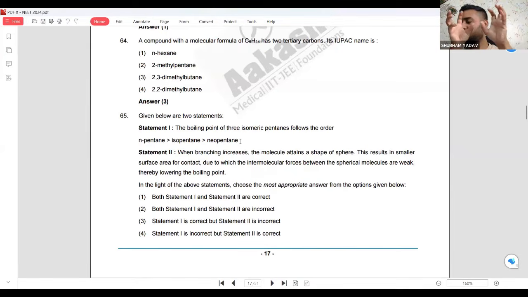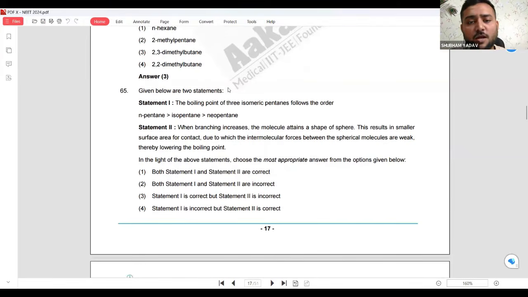Gases have spherical shapes, right? That is the reason they easily become gas. They will not be able to attach to each other. So it is neopentane. Now, this is a statement question. Statement 1 is absolutely correct. N-pentane has a higher boiling point.